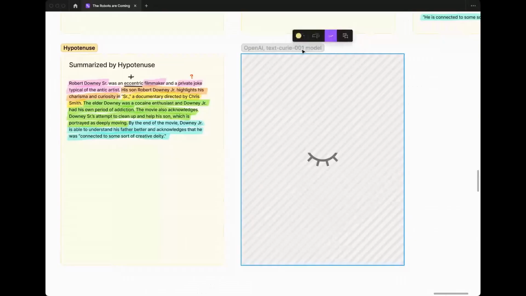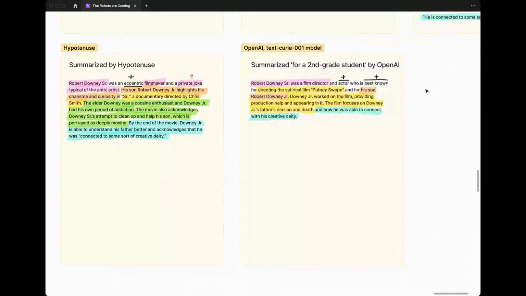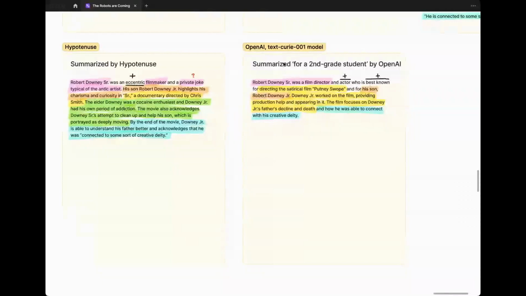Okay, so OpenAI again, and here I used the text query model as opposed to the Da Vinci model, just to see, because this one is described as particularly strong in summarizing text, was there any kind of substantive change in the output here? So let's see. Similar to what we got last time, there are a couple of new ideas that were put into the summary that aren't in the source material.